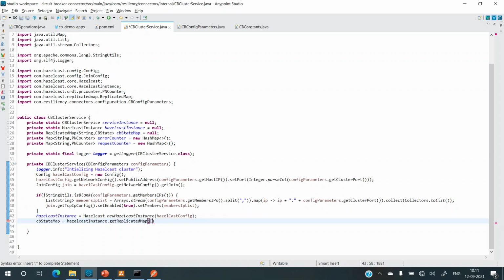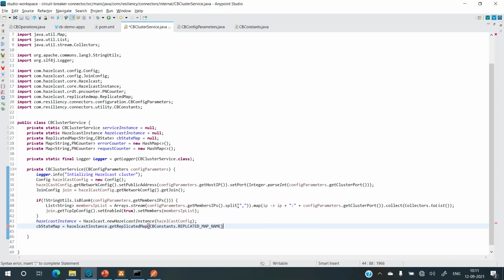So I'll make it CBConstants.REPLICATED_MAP_NAME. All right. So now we have got a replicated map with the name circuit breaker from the Hazelcast instance. And the Hazelcast part is complete now. So let's just print a logger.info, and in this we'll print Hazelcast instance initialized successfully.